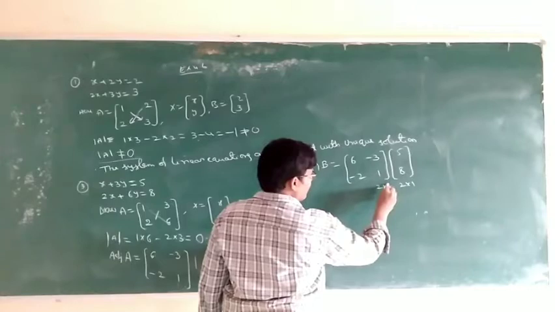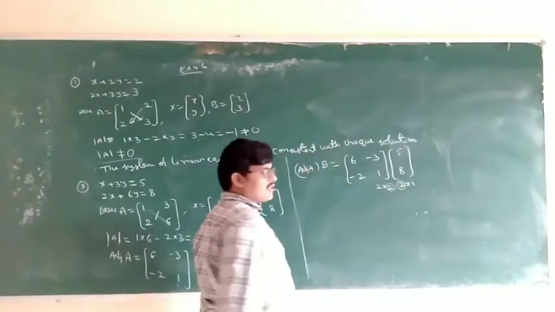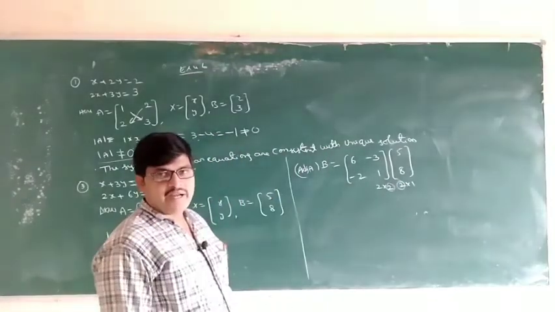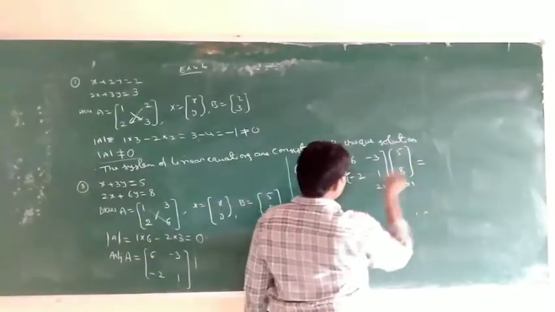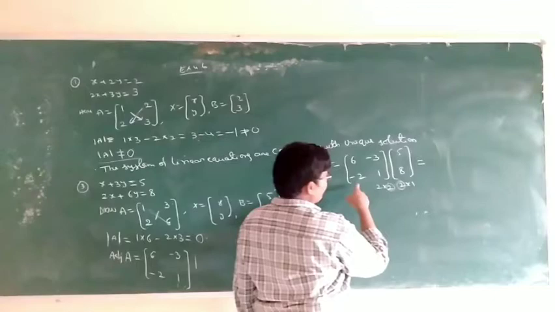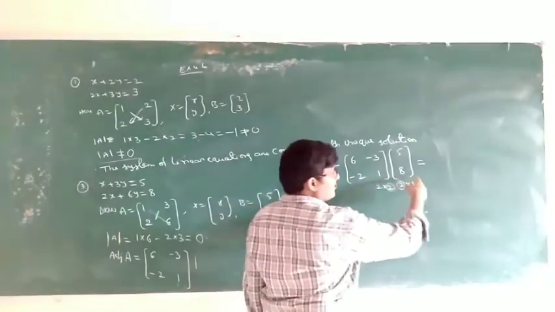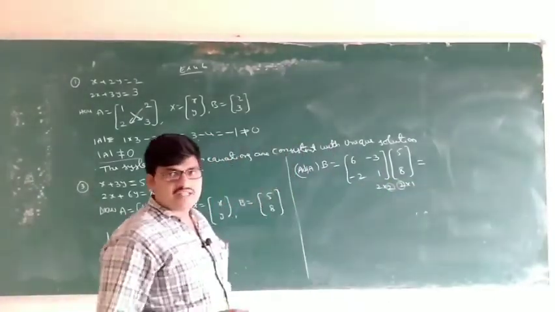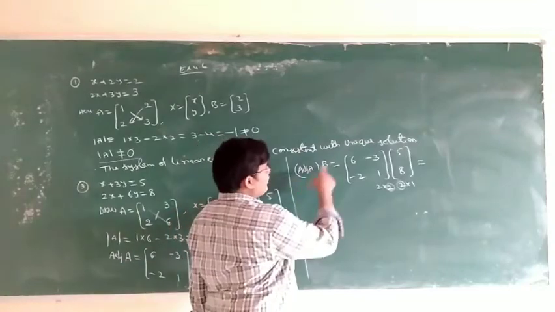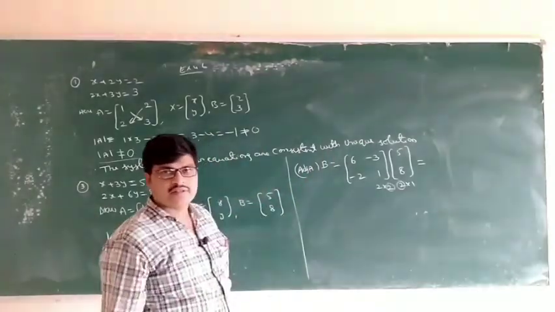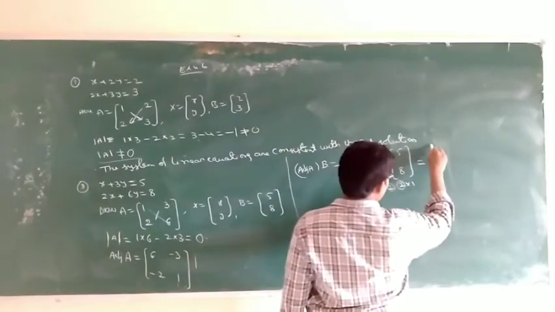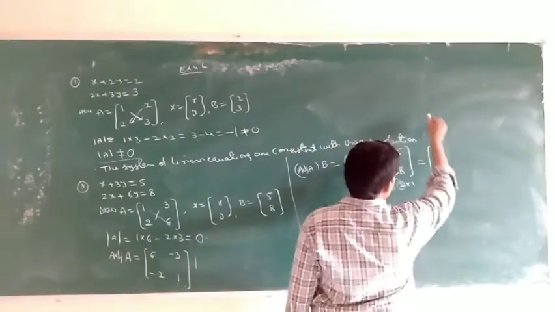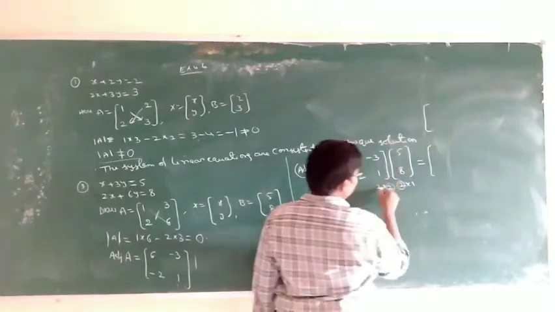If the columns of the first matrix equal the rows of the second matrix, then the multiplication exists. So the order of adjoint A into B is 2 by 1.